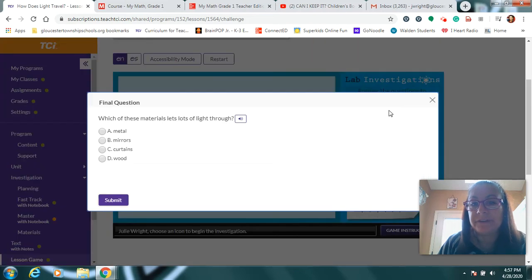And we have a bonus question. Which of these materials lets a lot of light through? A lot of light can get through this thing. Metal. Some of you tried, in your experiment yesterday, you tried to shine light through a piece of foil from the kitchen. That's metal. Did any light go through? No, so it's not metal, is it? Mirrors. Well, I know light can bounce back at me from the mirror, but does it go through to the other side of the mirror? I don't think so. And if you're not sure, grab that mirror again and shine a light on it and see if any light's coming out the other side, because it's not.